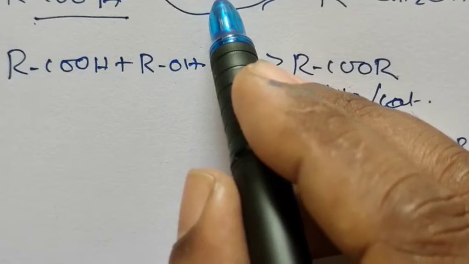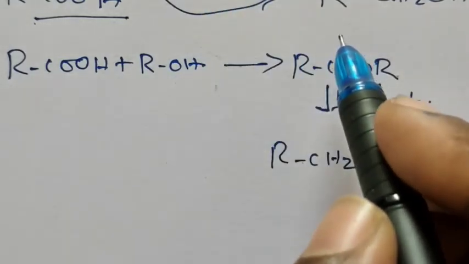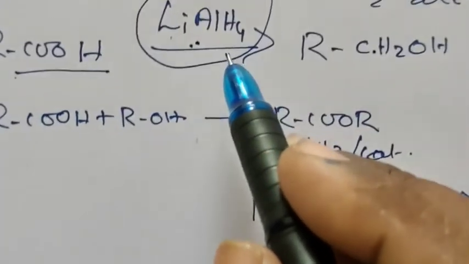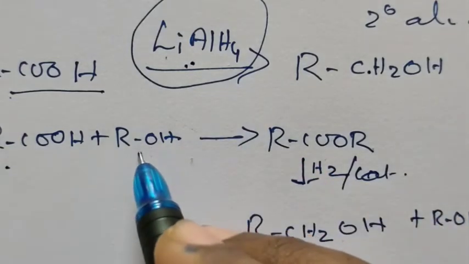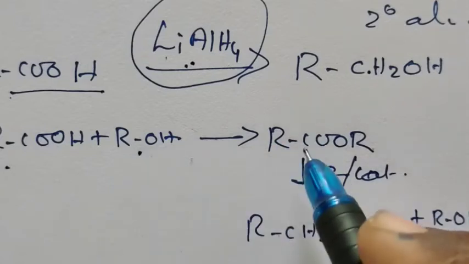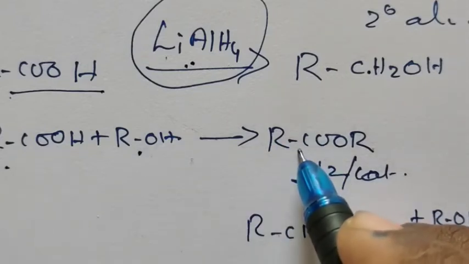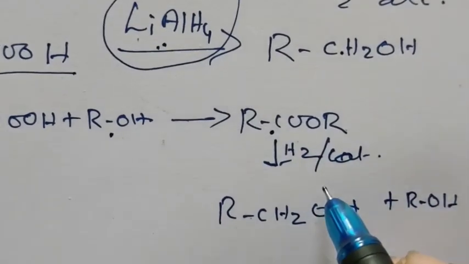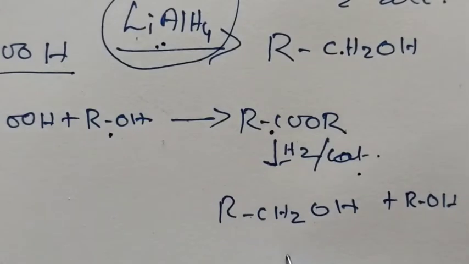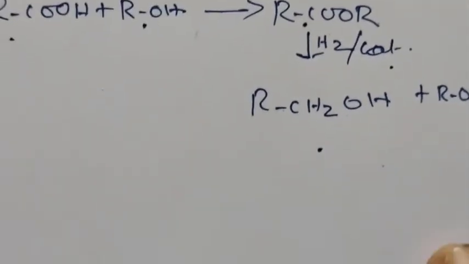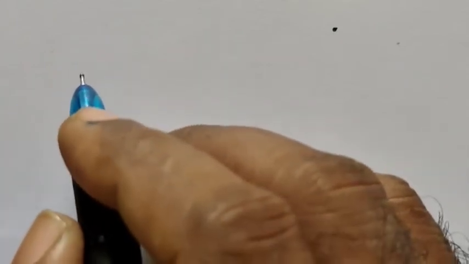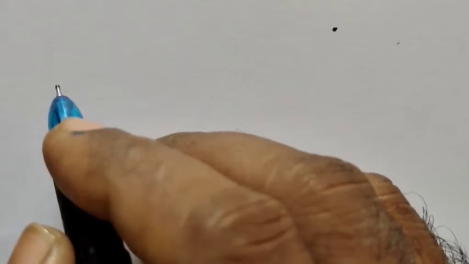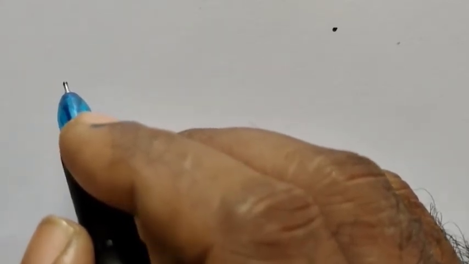Conversion of carboxylic acid into alcohol is by a process called reduction. The reducing agent normally used is lithium aluminum hydride, but lithium aluminum hydride is expensive. Therefore, normally carboxylic acids are treated with an alcohol and converted into ester. This reaction is called esterification. The resultant ester on reduction in the presence of catalyst gives primary alcohol. We studied so far how to convert aldehyde, or ketone, or carboxylic acid into alcohol. That means, generally, conversion of carbonyl group into alcoholic group.